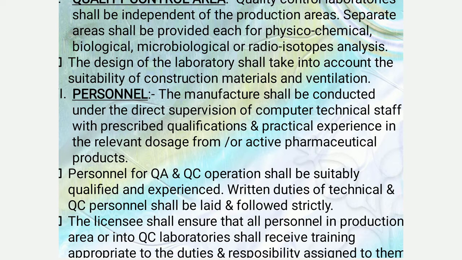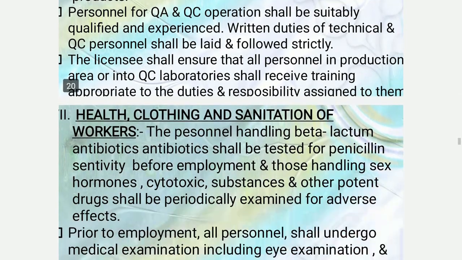The written duties of technical and quality control personnel shall be laid down and followed strictly. The licensee shall ensure that all personnel in the production area or in the quality control laboratories receive training appropriate to the duties and responsibilities assigned to them.